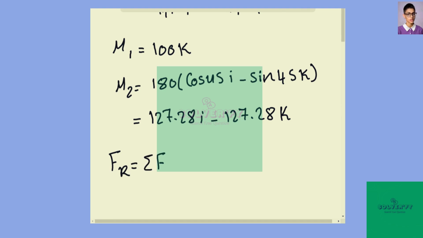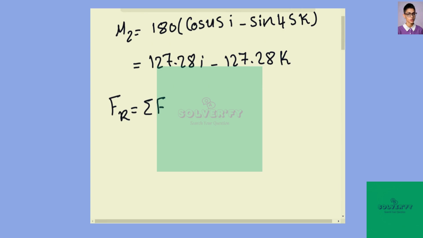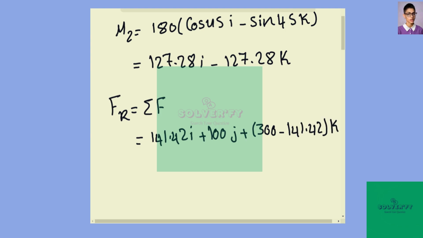So we have 141.42 i plus 100j plus 300 minus 141.42 k.